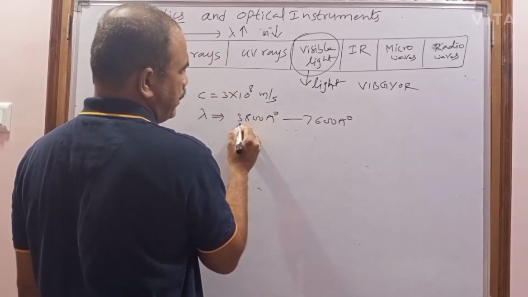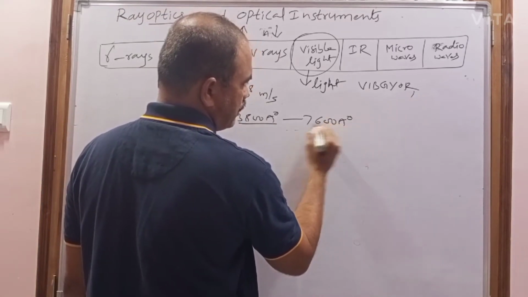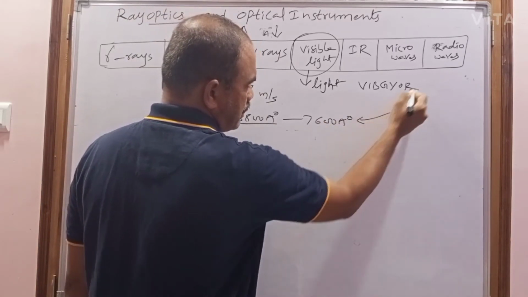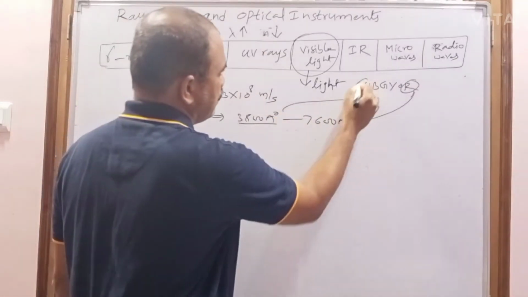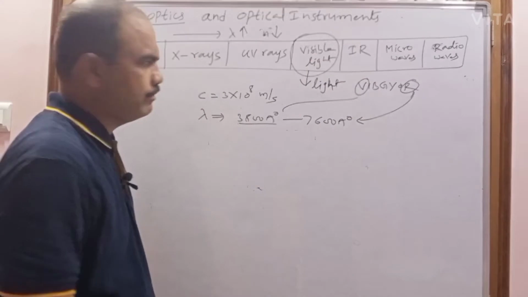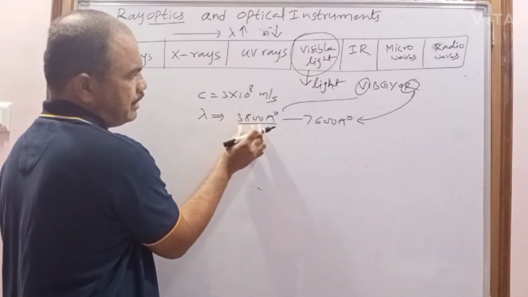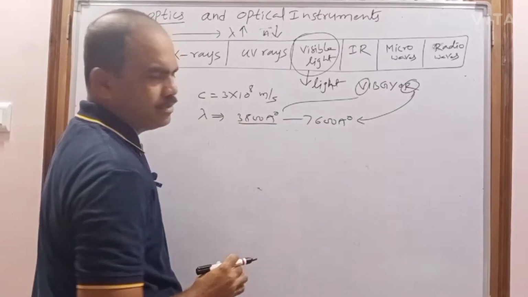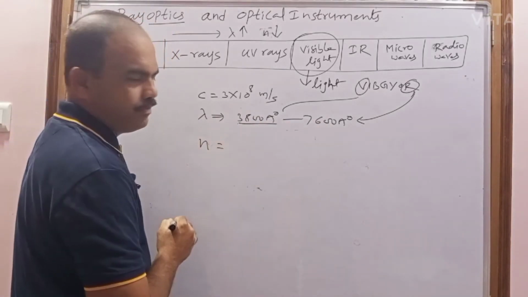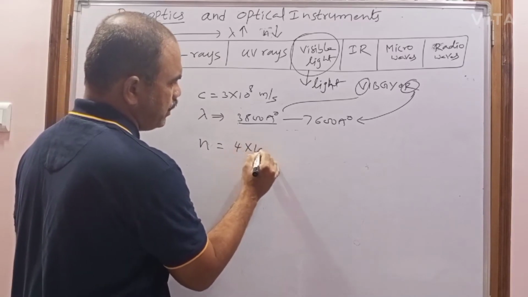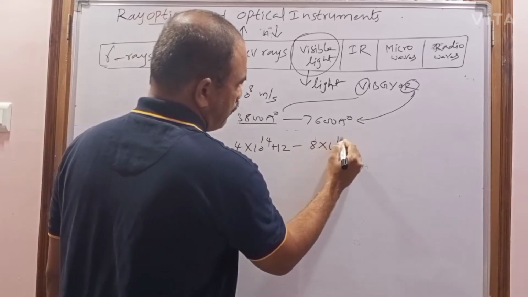The 7600 belongs to the red color and 3800 angstrom belongs to the violet. The frequency range is 4 into 10 power 14 Hz to 8 into 10 power 14 Hz.